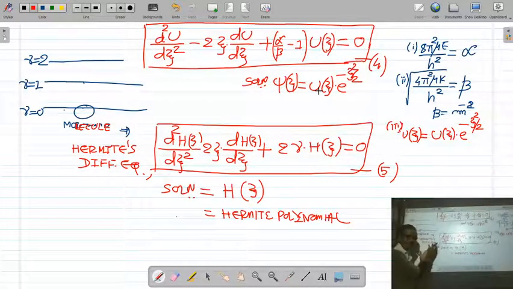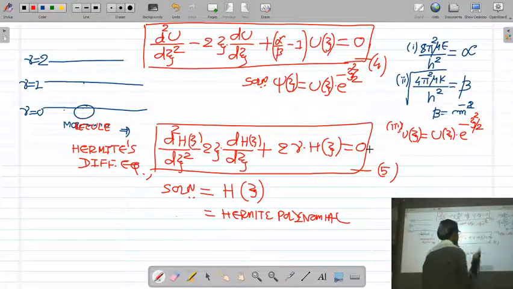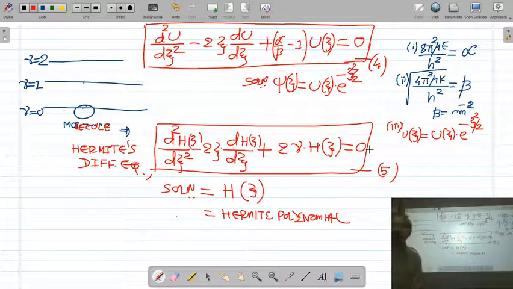Now I have written here at the bottom the Hermite differential equation: d square h(xi) upon d xi square minus 2 xi dh(xi) upon d xi plus 2 nu h(xi) is equal to 0. And the solution of Hermite's differential equation is given by Hermite polynomial h(xi).